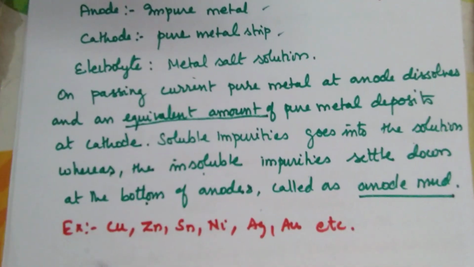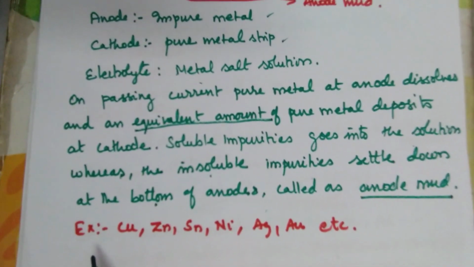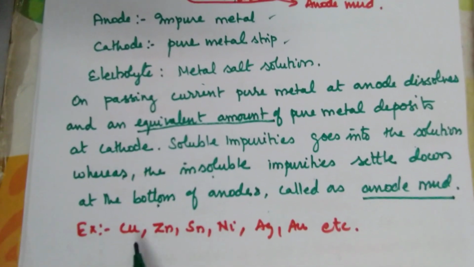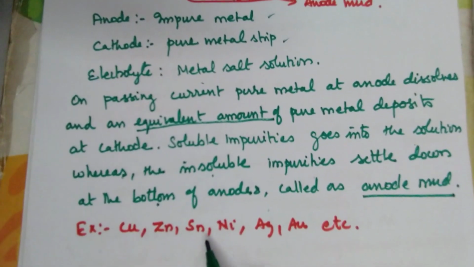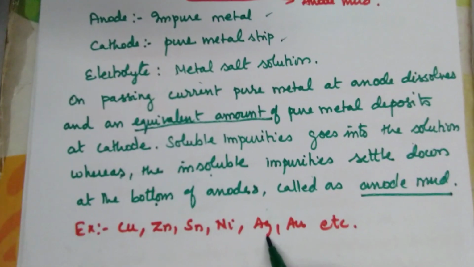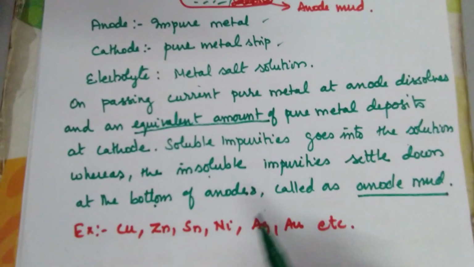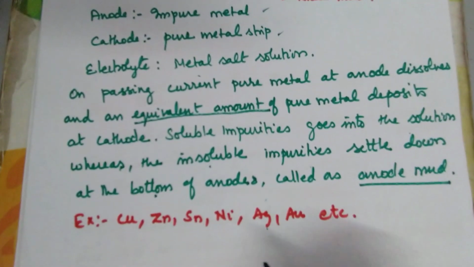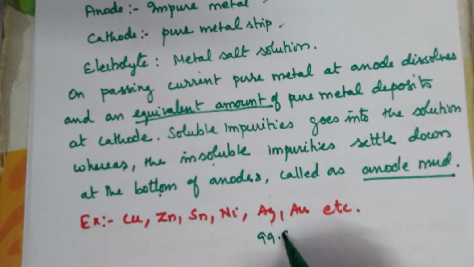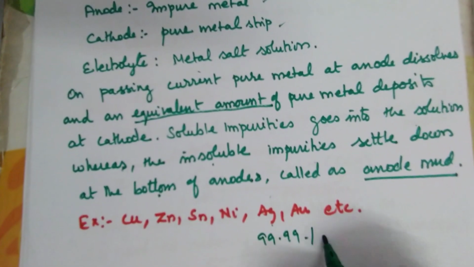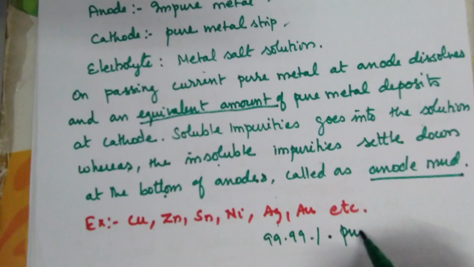So what are the metals we can extract like this? Copper, zinc, tin, nickel, silver, gold, etc. So by electrolytic refining we get 99.99% pure metal. Right?